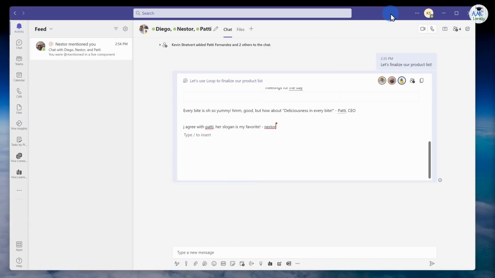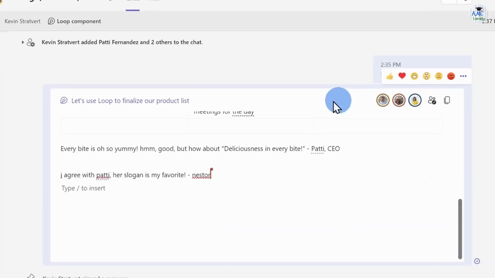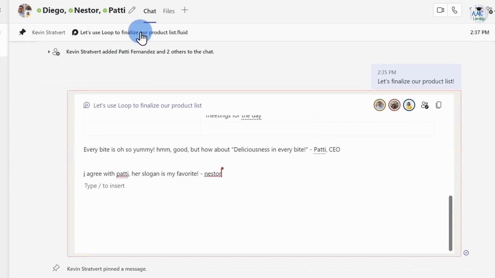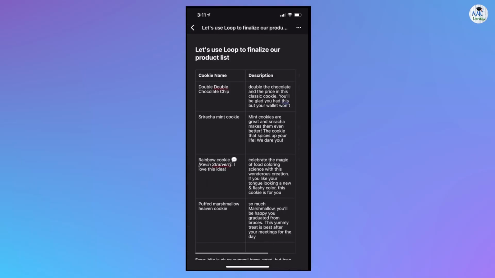Now that a loop page has been added, you may be asking yourself, how can I revisit this in the future, then? Back in Microsoft Teams, here, the component can be pinned to the chat. You might just click on that in this manner, and you'll return to that table as a result. It was also available on Teams Mobile, and here, if I choose to view it in a Microsoft Teams channel.